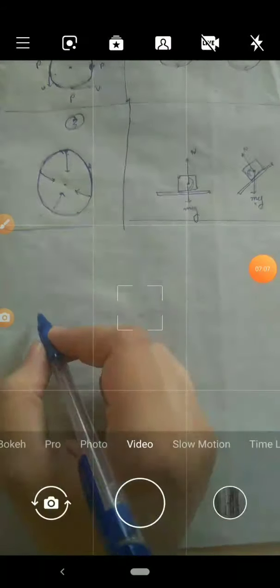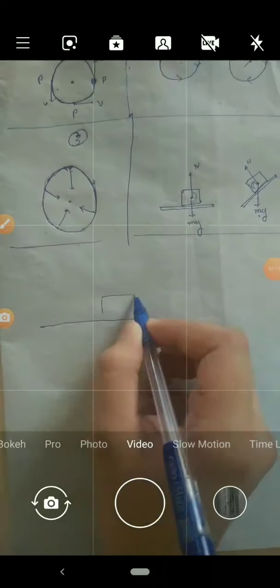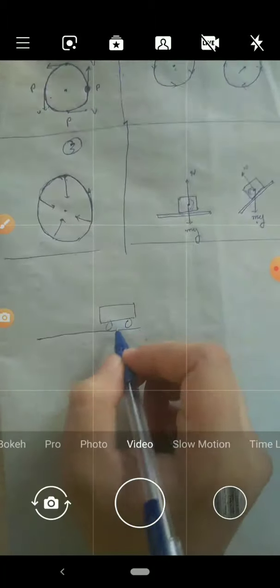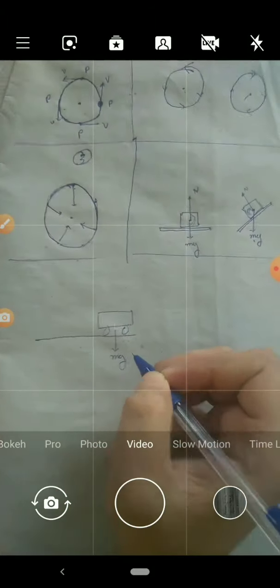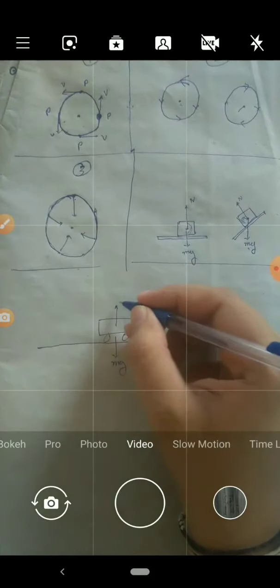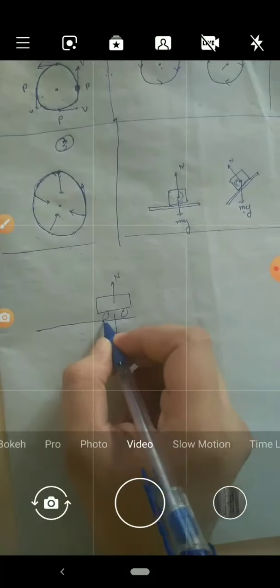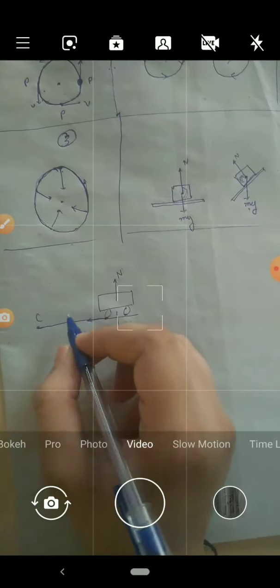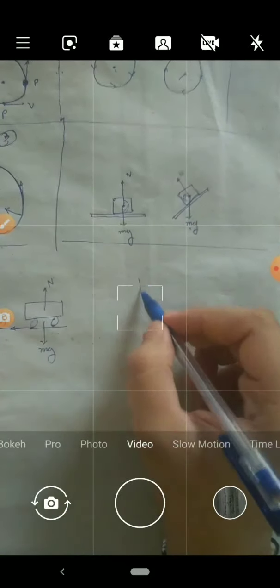Just like on road surfaces, if a vehicle is going, and this is a front view or a back view of the vehicle, this one is the weight component of that vehicle. At the same time, there is the normal reaction provided by the road, and static friction, which, if it is taking a turn, is directed towards the center.